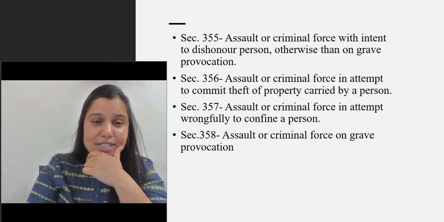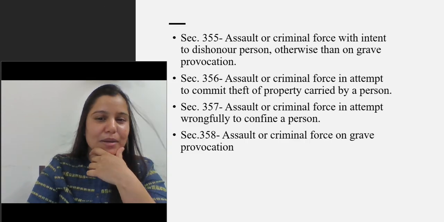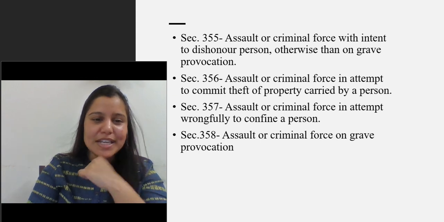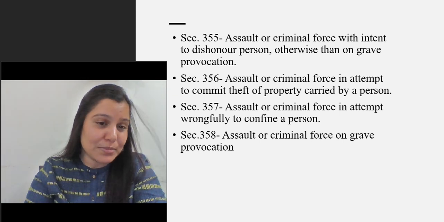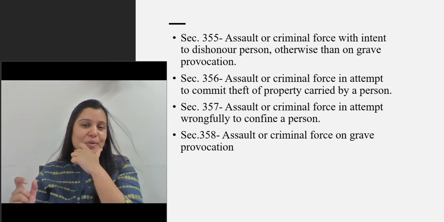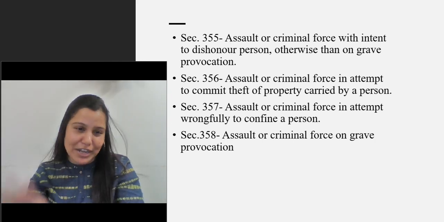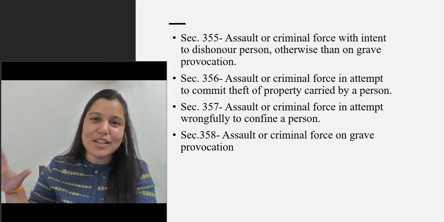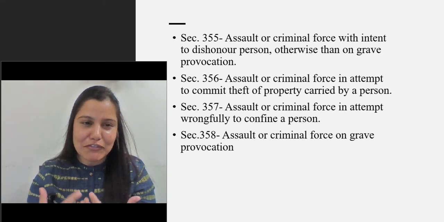Section 356, assault or criminal force in attempt to commit theft of property carried by a person, very simple to understand. Section 357, assault or criminal force in attempt wrongfully to confine a person. Now, for confinement also, wrongful restraint or wrongful confinement, we have a whole different lecture, so you'll understand what wrongful confinement is.